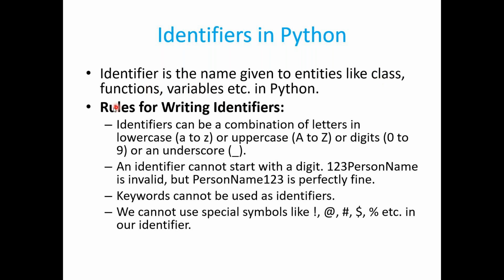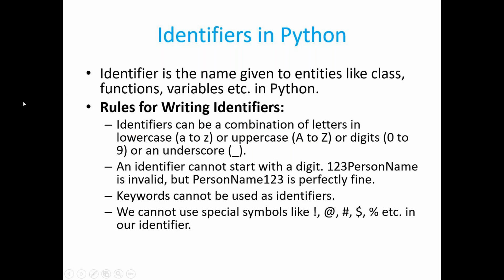Let's try to understand the rules for writing identifiers. The first rule is identifiers can be a combination of lowercase letters from A to Z, uppercase letters from A to Z, the numbers from 0 to 9, or underscore. Only these are valid whenever you try to define any variable or identifier.